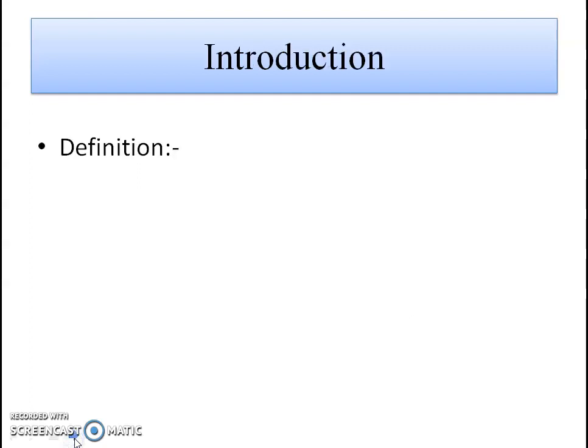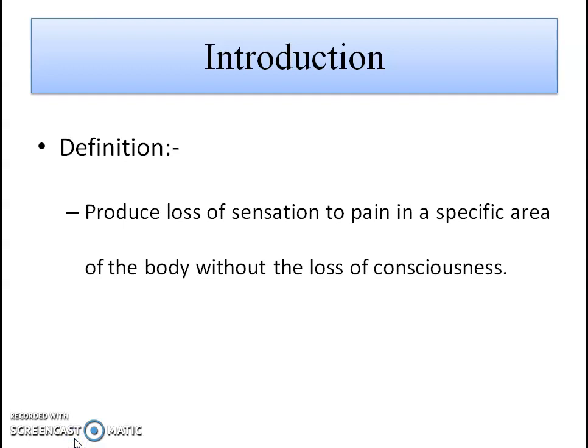Introduction. The local anesthetics are defined as the agents which produce loss of sensation to the pains in a specific area of the body without the loss of consciousness. The local anesthetic agents are the drugs which are applied to achieve a selective analgesia or anesthesia of restricted areas of the body. These drugs are mainly used for temporary relief of pain. These are used in case of minor burns, allergic responses, or in insect bites.